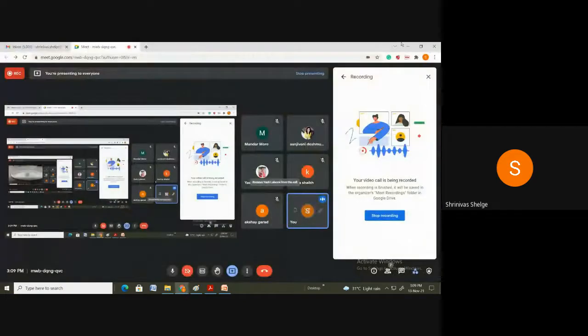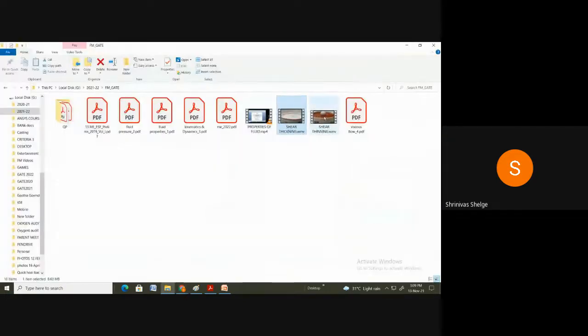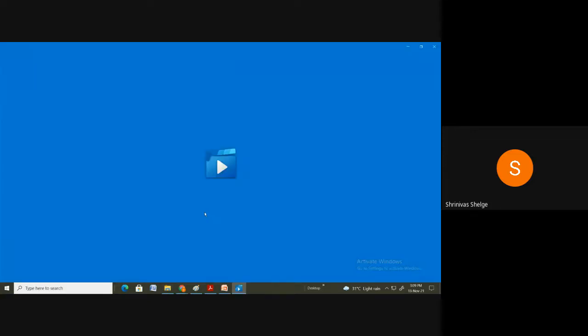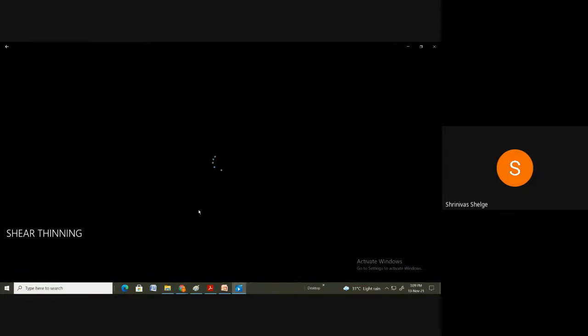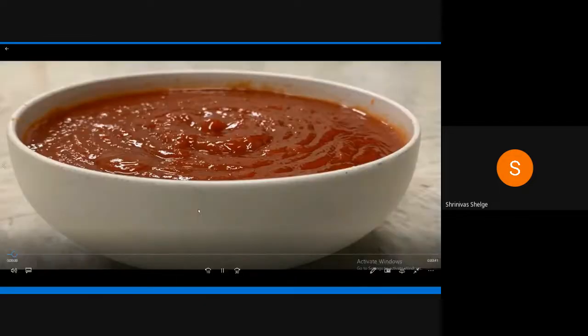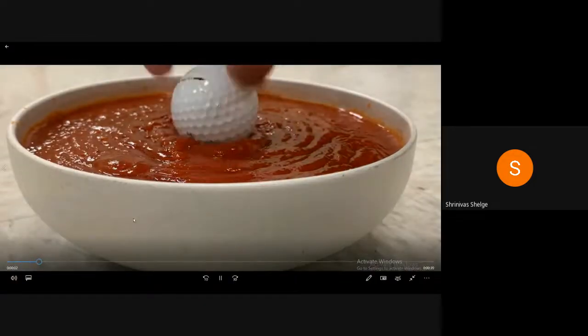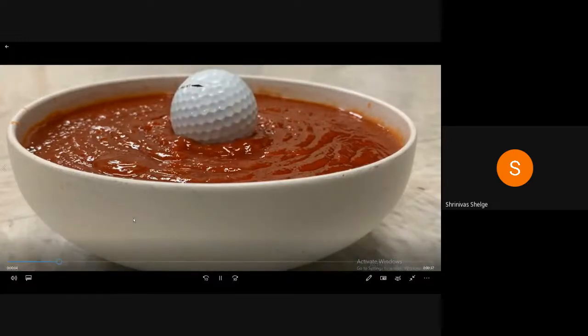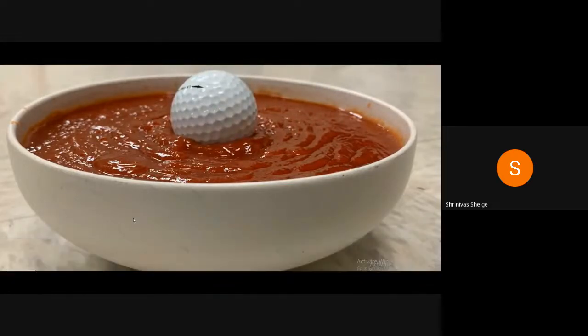So I will close it. In the case of shear thinning, what happens? As force increases, viscosity decreases. So you can see in this video. To demonstrate this in a more dramatic way, we see that by simply placing a golf ball on top of the ketchup, it settles. This is ketchup. However, when the ball is dropped, this is shear thinning, a pseudoplastic fluid.